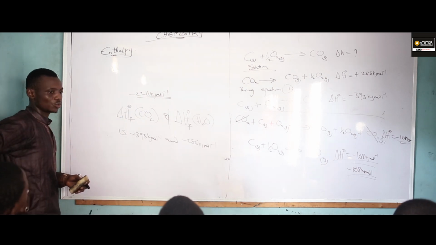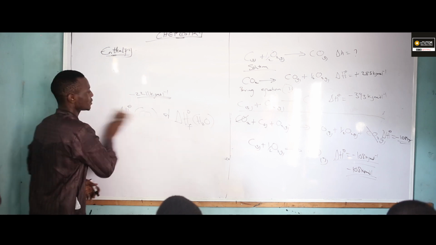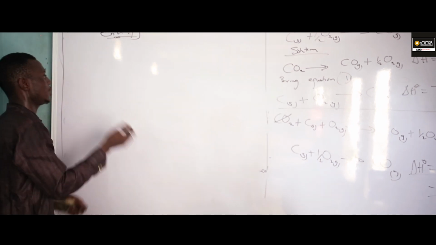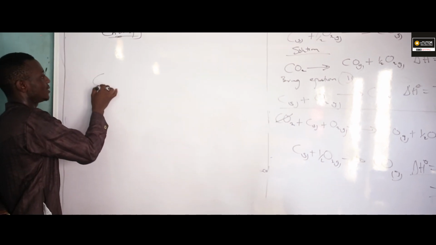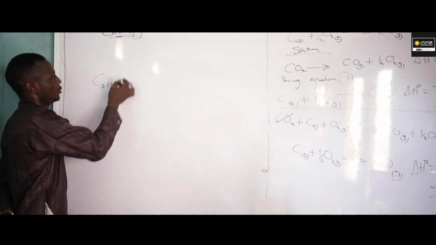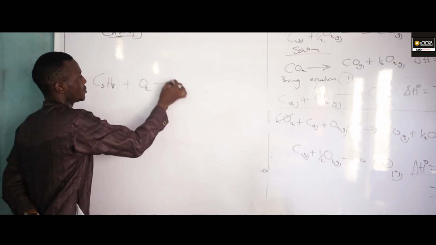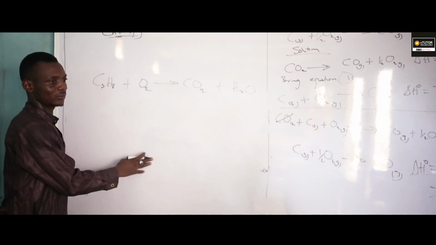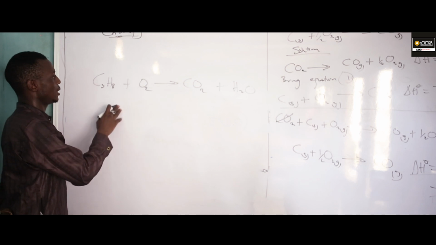The first thing you are going to do is write the required equation. What is the required equation? We have propane, which is C3H8. When propane burns in oxygen, this is what we're going to have: CO2 plus H2O. So let us balance the equation.